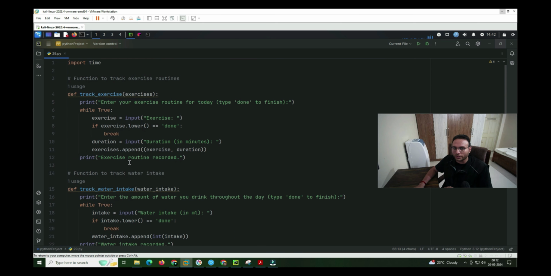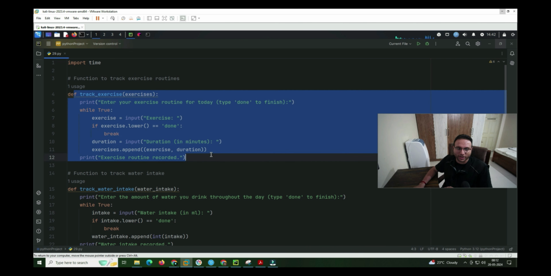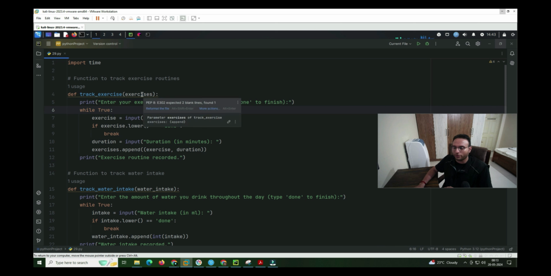Now we go to all the functions. For tracking the exercise, we simply have to go to this section. We are taking an input. By default we don't have any entry in exercises, so we have to take the entry. To take an entry, we go inside while True, so there is no condition or limit like 10 times or 100 times. We can put in n number of entries, and this will keep running while the condition is true.